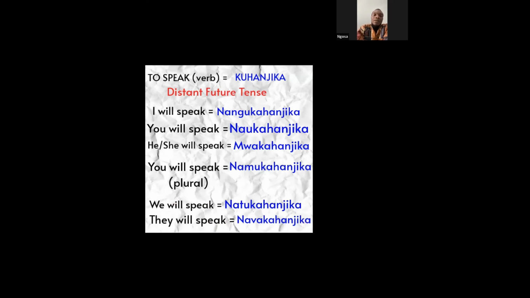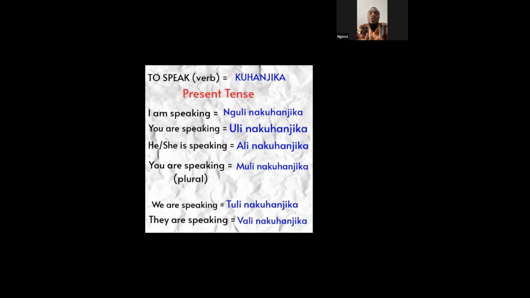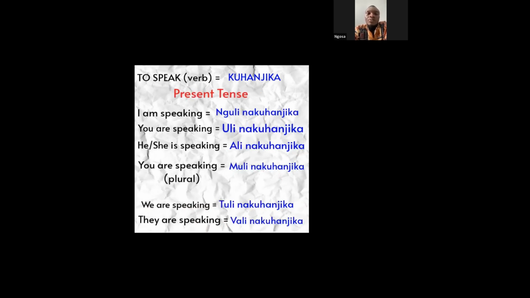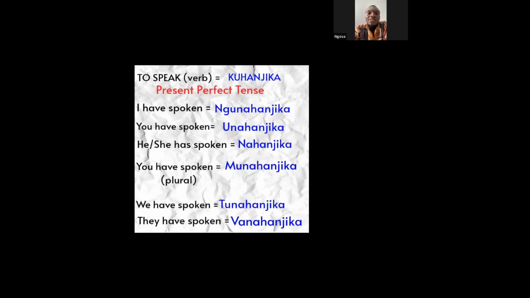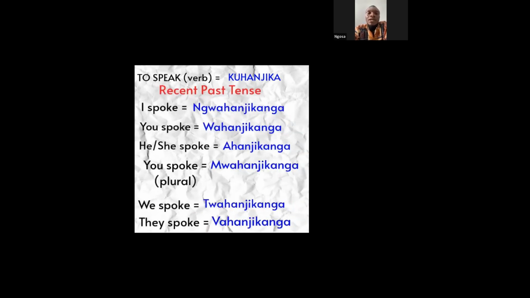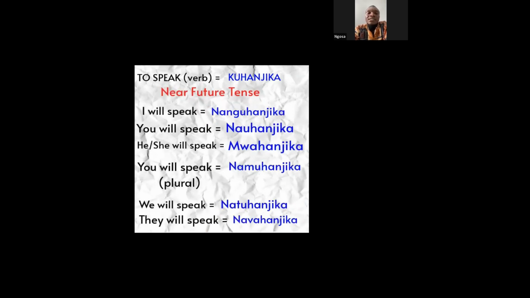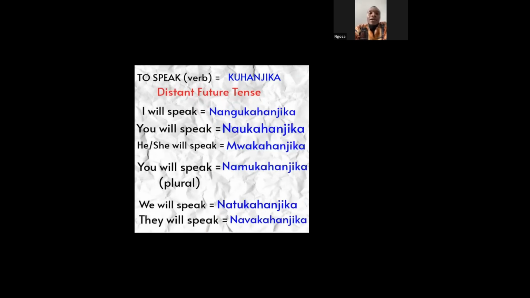So let's just have a recap. Like I mentioned, we have six ways of conjugating verbs in the Luvale language. We have the present tense, the present perfect tense, then the recent past tense, the distant past tense, the near future tense and the distant future tense.